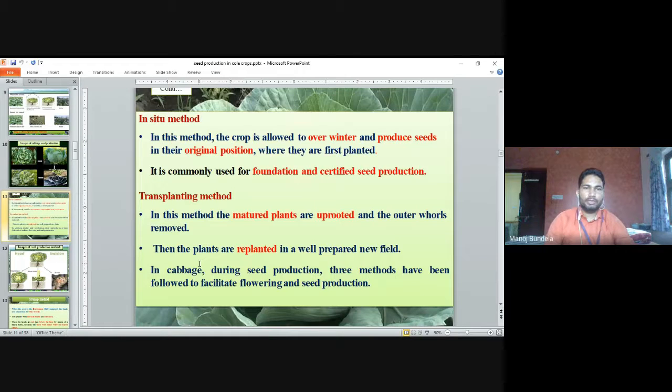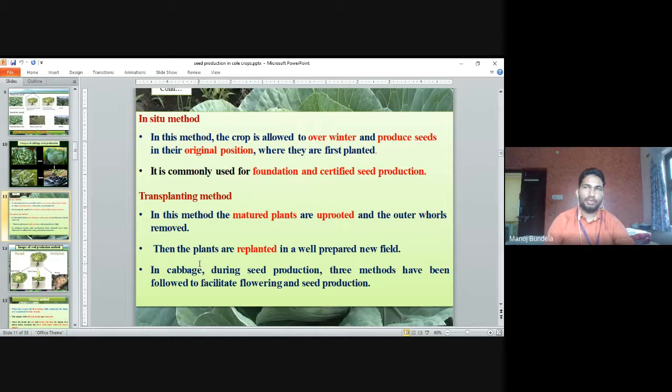In situ method: the crop is allowed to overwinter and produce seeds in the original position where it was first planted. We sow the seeds, the head develops, and we keep the head in the field itself. We do not harvest it; we keep it in its original position where it was planted. It is commonly used for foundation and certified seeds.